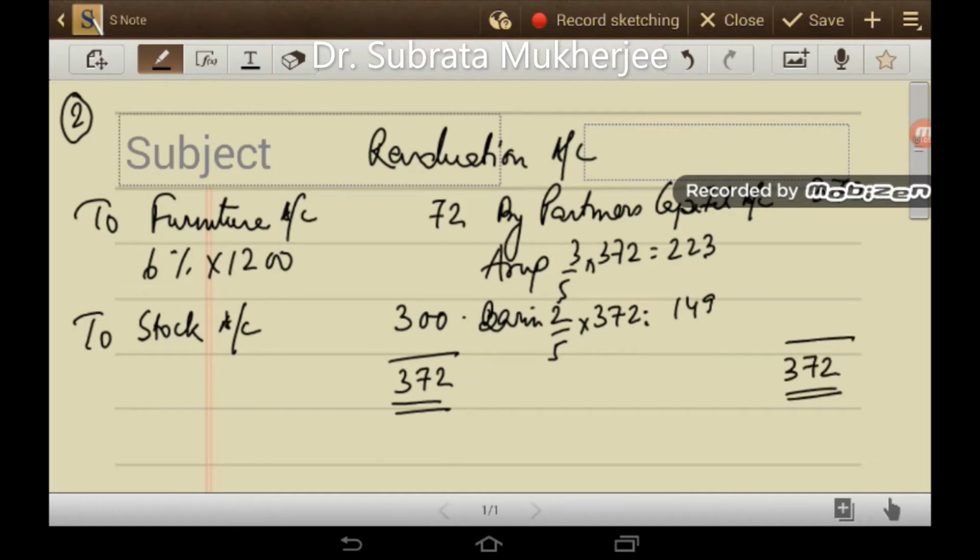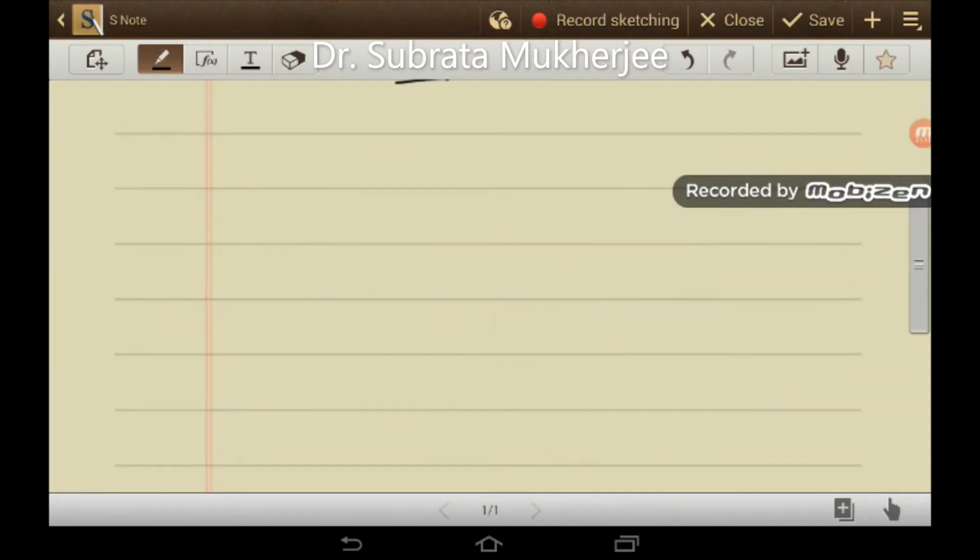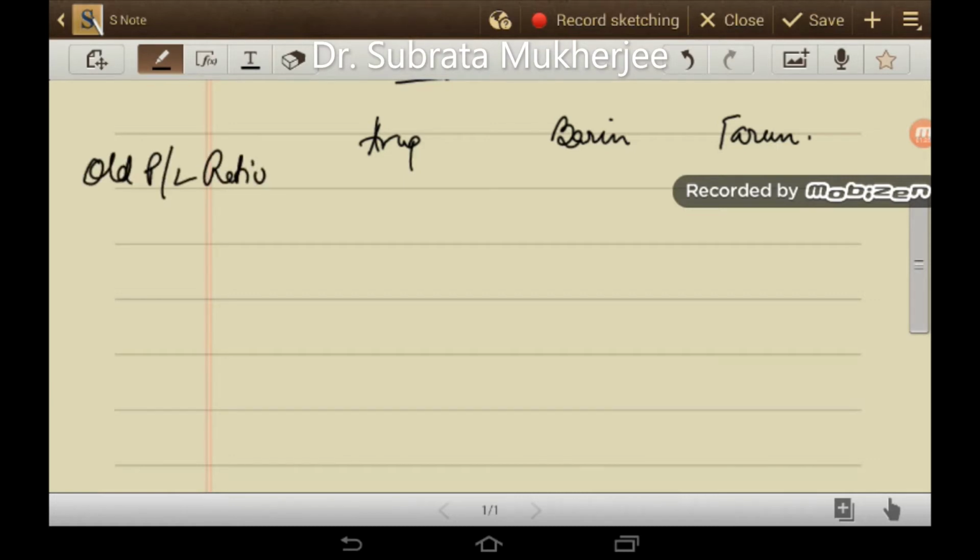Next, we have to find out the sacrificing ratio. The three partners are Arup, Barin and Tarun. Tarun is the new partner. The old PL ratio is 3:2 and the new PL ratio we have to calculate.